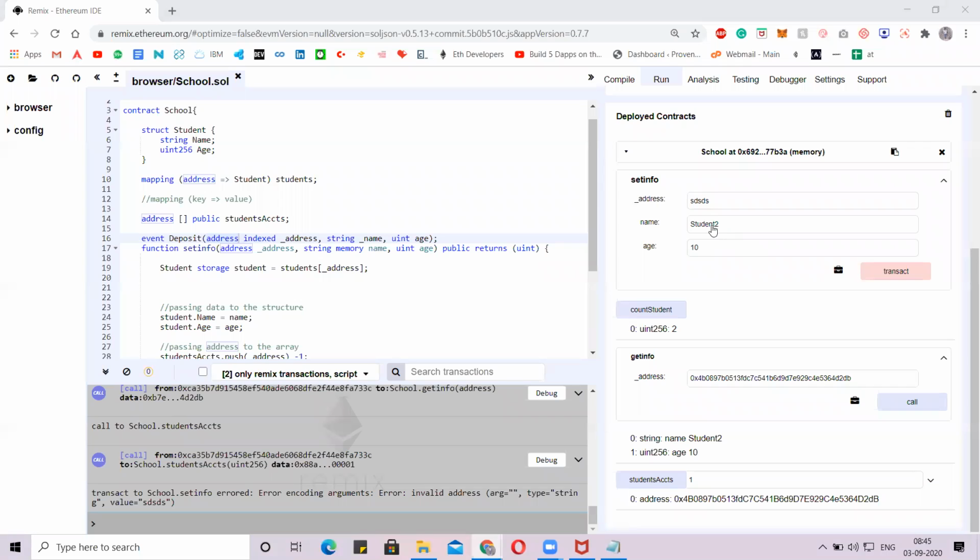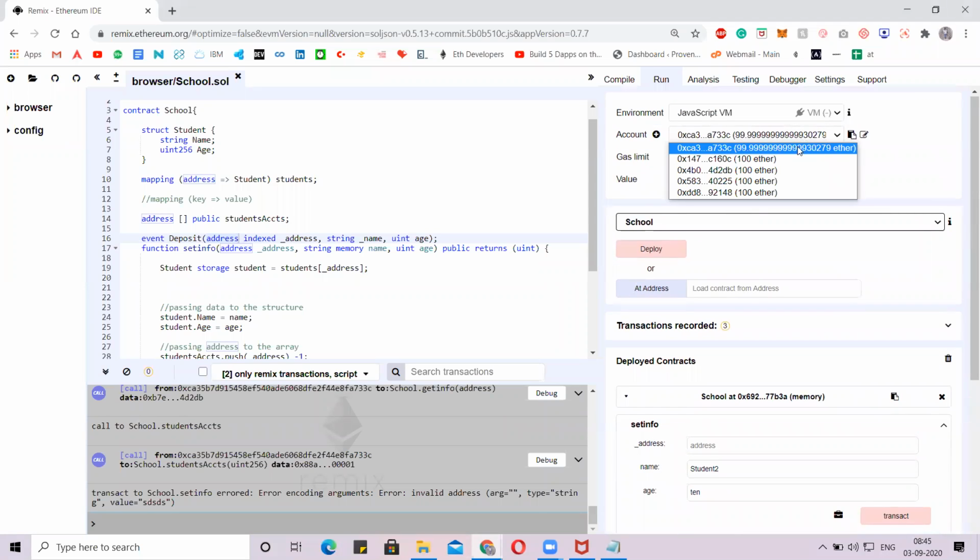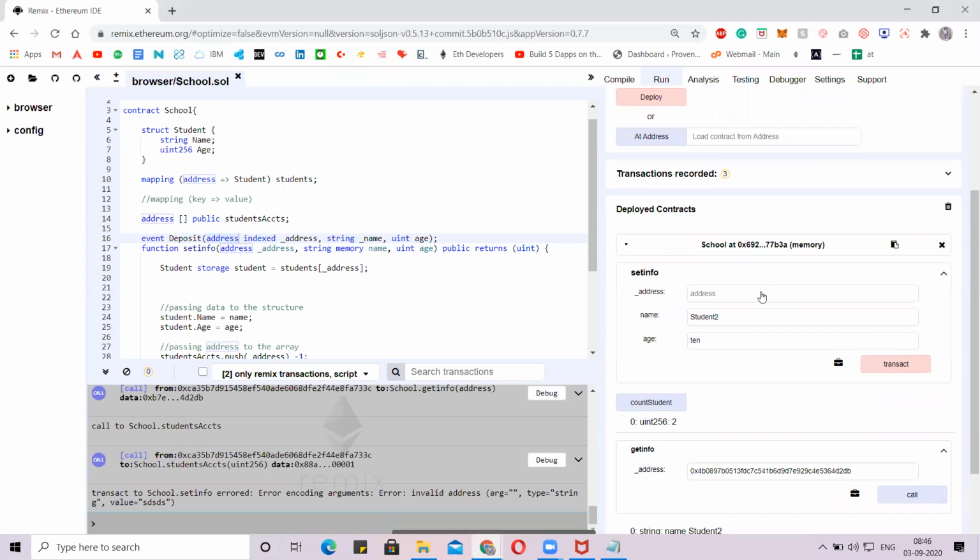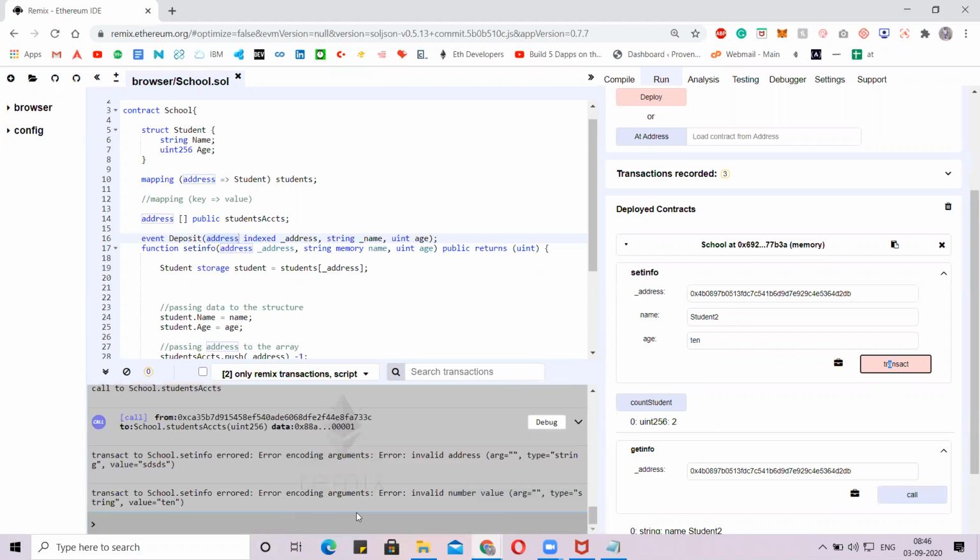One more thing, we have created an age. Yes, I'm just a naughty student in my school, so I'll type in 10. I'll just take an address and pass the address. Cool. We again got an error, because we can't pass a string to an age. We already defined that the age has to be an unsigned integer only for students in our network. Didn't get that, Hari Krishna?